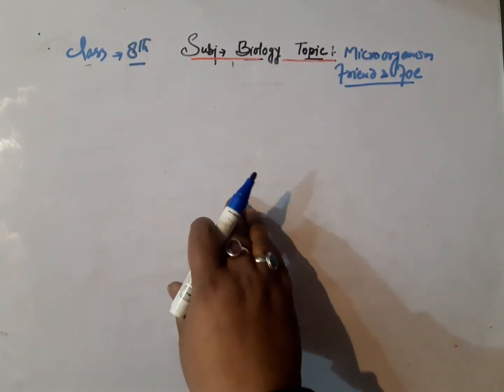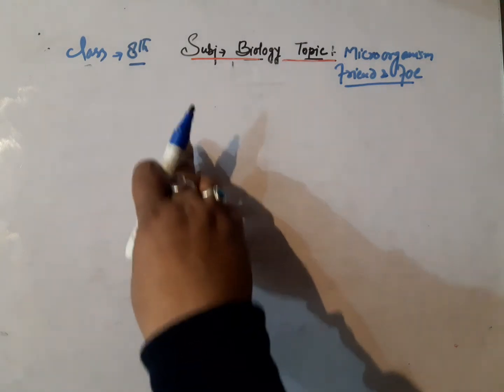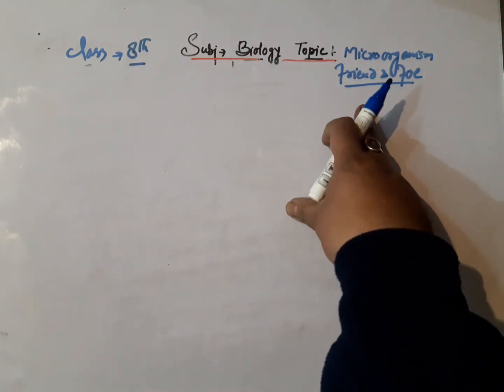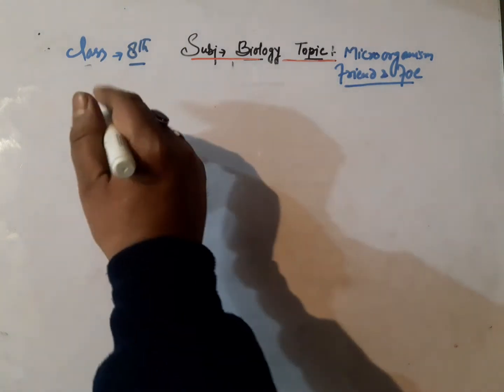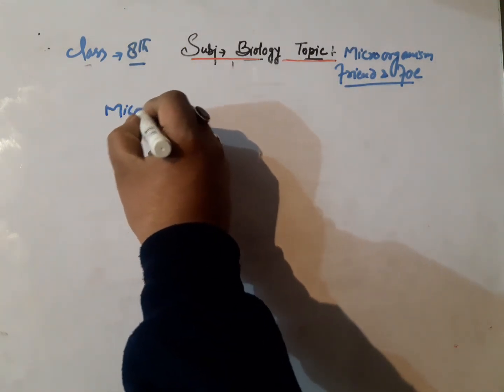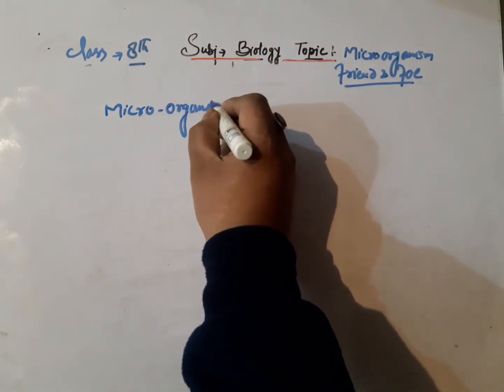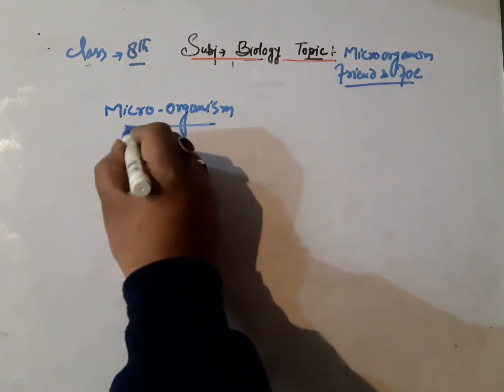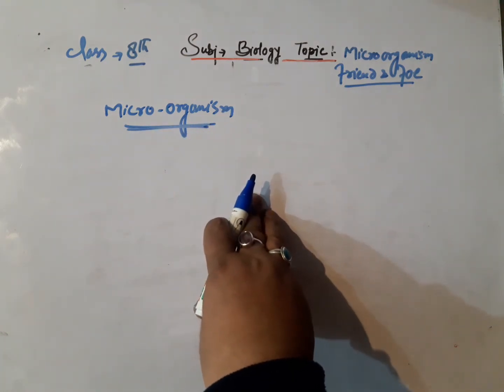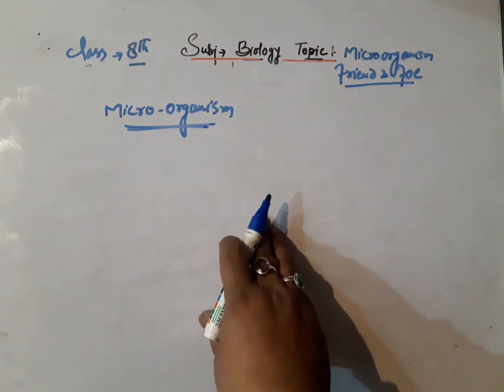Now today we are going to start a new chapter in biology for class 8, that is microorganisms, friend and foe. Now what are microorganisms? The first question is, what are microorganisms? Microorganisms are those organisms which cannot be seen with the naked eye and can only be observed through a microscope.